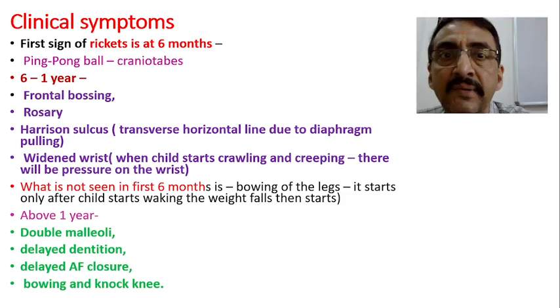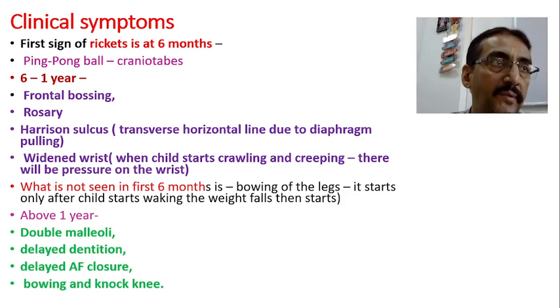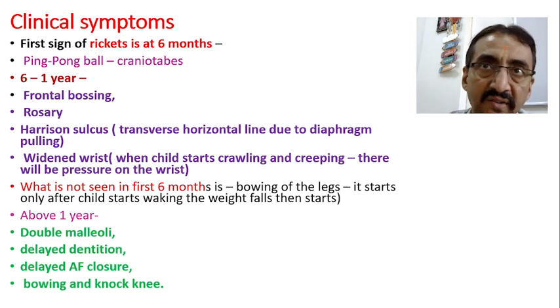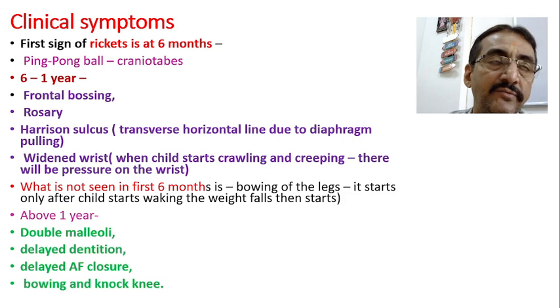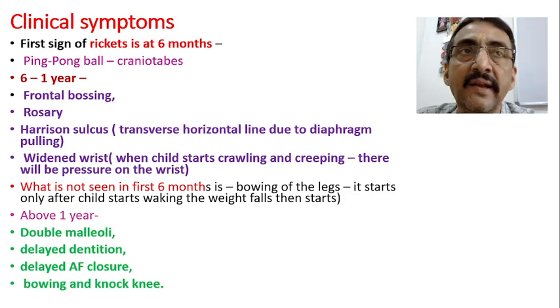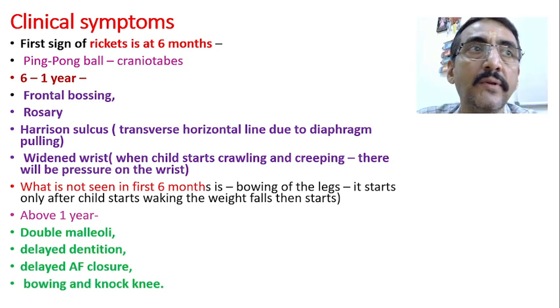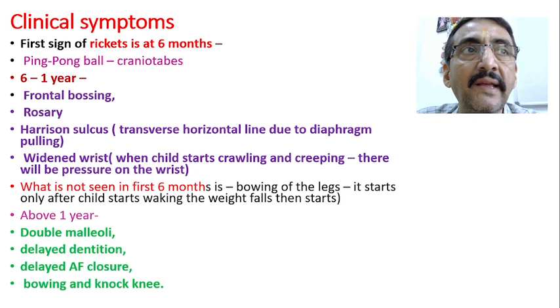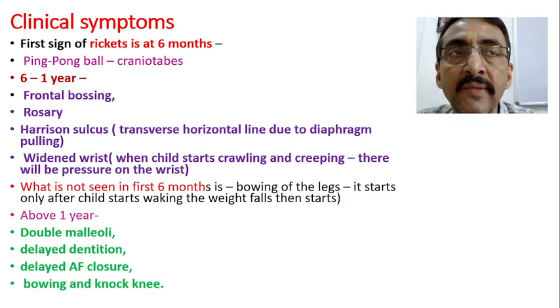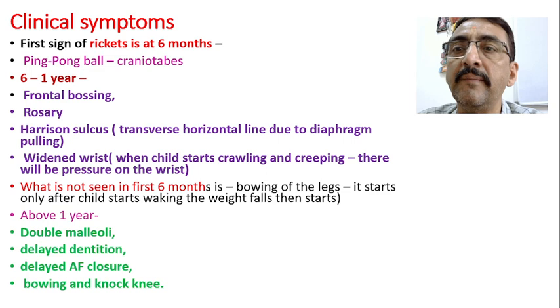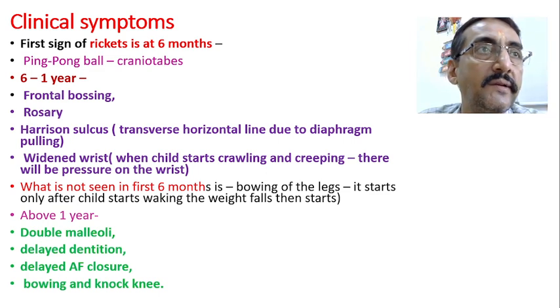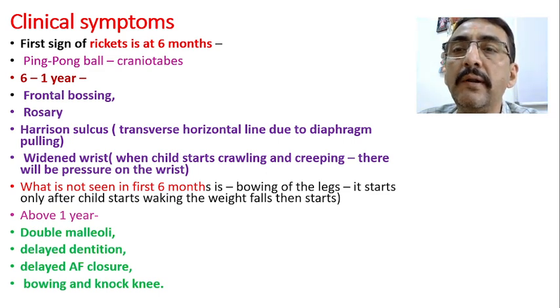What are the clinical symptoms which are present in rickets? We will look at them one by one because it's a very big disease and wide presentations will be there. Now, the first sign of rickets is usually seen at 6 months. Already we have said that rickets is a disease of early infancy. It begins in early infancy, although manifestation takes place later, after 1 year, the disease starts in early infancy. First of all, what we will find is the ping pong ball appearance.